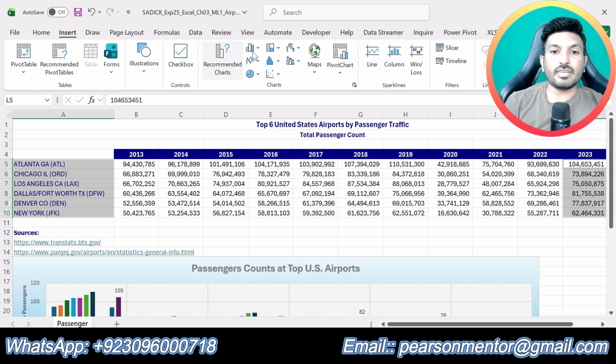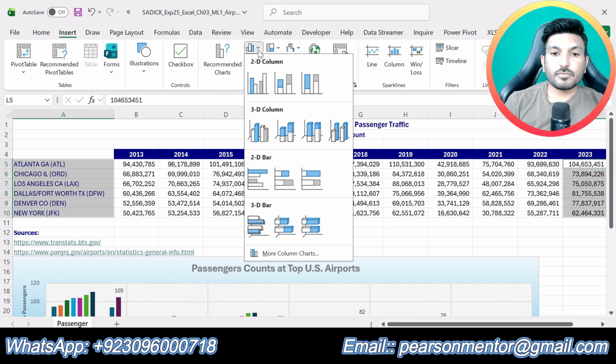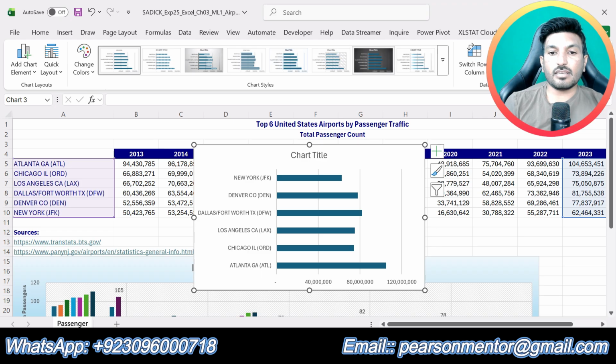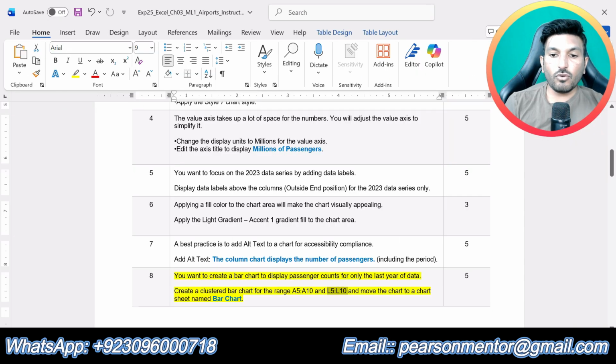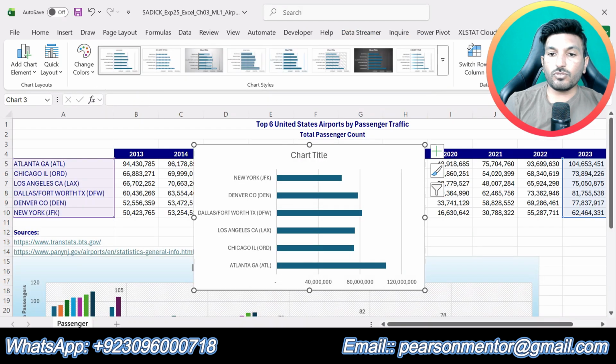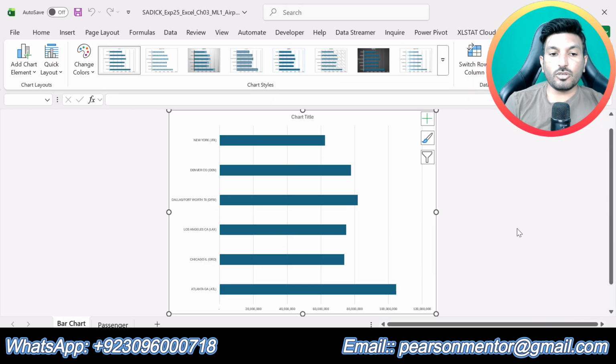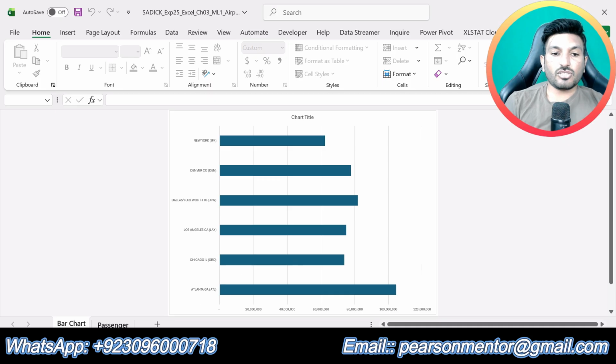Now click on the Insert tab, go to Charts, and from here select Clustered Bar Chart. So we have inserted a clustered bar chart that will show the data for the last year, that is 2023. Now we are supposed to move this chart to a sheet named bar chart. So click Move Chart, and here we are supposed to click New Sheet, and here we will type bar chart. Okay. So now we have moved the chart to a new sheet, that is bar chart.